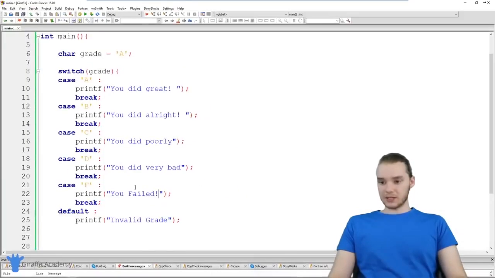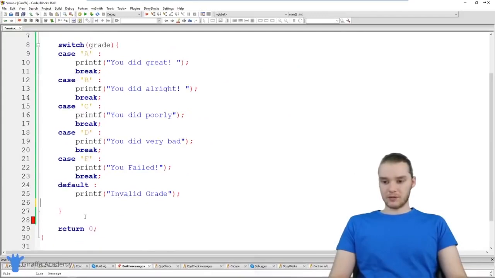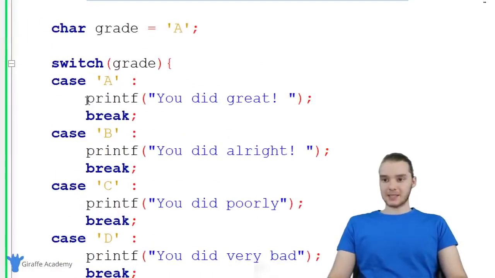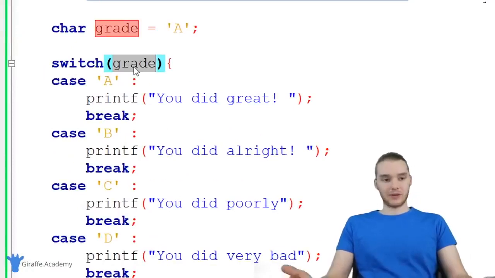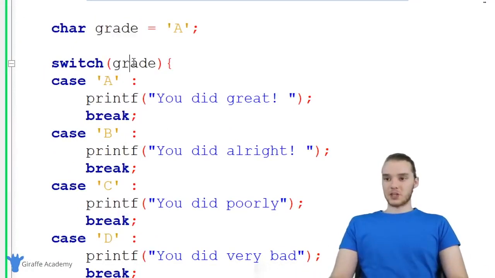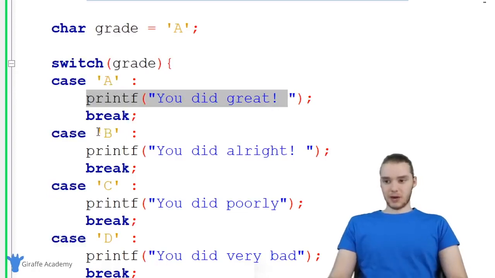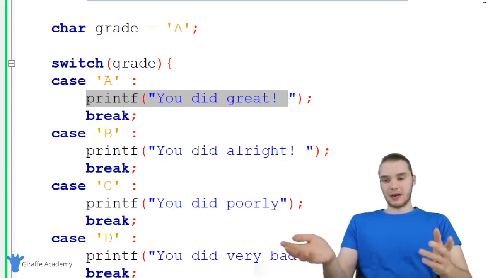So let's take a look at this switch statement and we'll talk a little bit more about what it's doing. Basically, I'm passing this in a variable or a value, and I'm going to check this value against all of these different conditions. So in the case that grade is equal to A, we're going to print you did great. In the case that B is equal to grade, we'll print you did all right, etc. And this is basically doing what an if statement's doing.